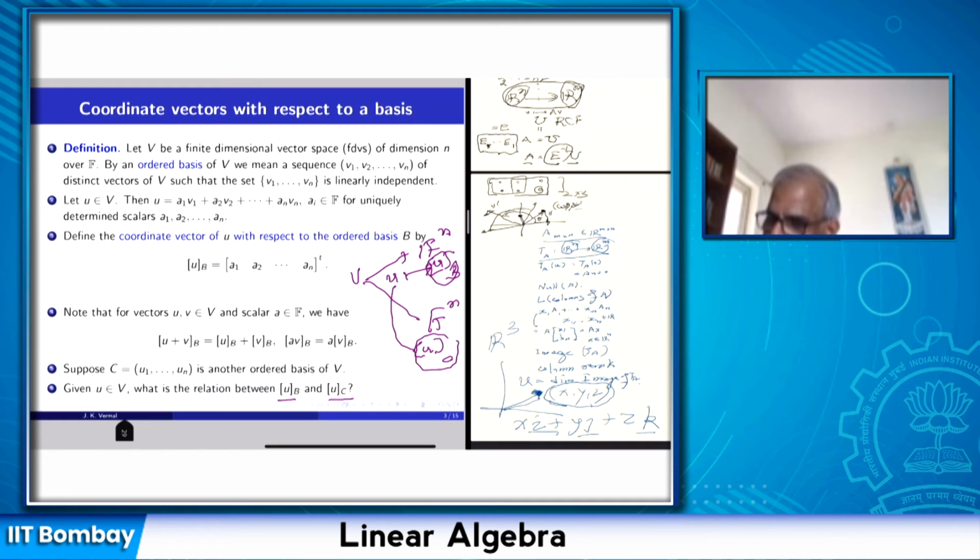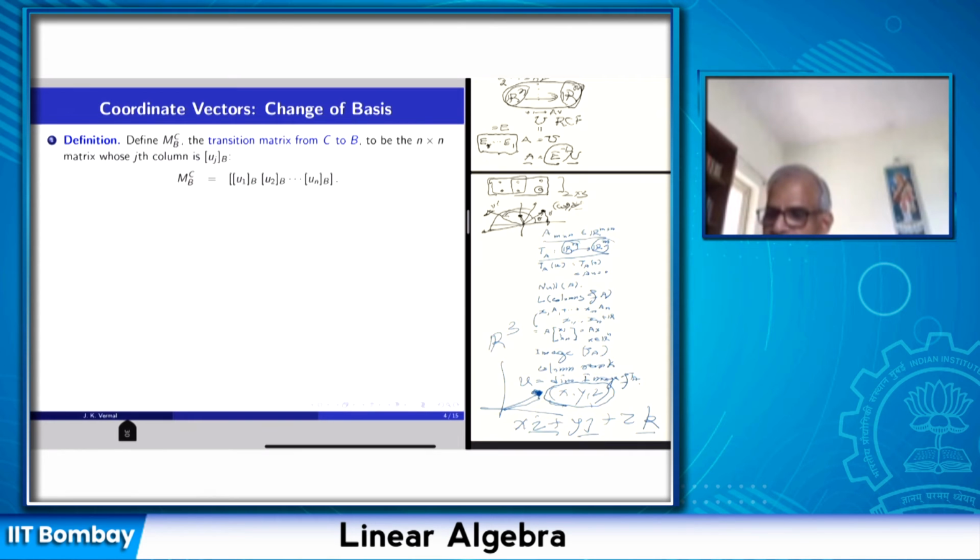That connection will be defined by a matrix, which will be mapping vectors in Fn to vectors in Fn. So if I know coordinates with respect to one basis, how do I find coordinates with respect to another basis? Of course, you can write the definition, but we can have an algorithm that, once I know coordinates of a vector with respect to one fixed basis, I can determine the coordinate with respect to another basis. So I want to describe that algorithm to you.